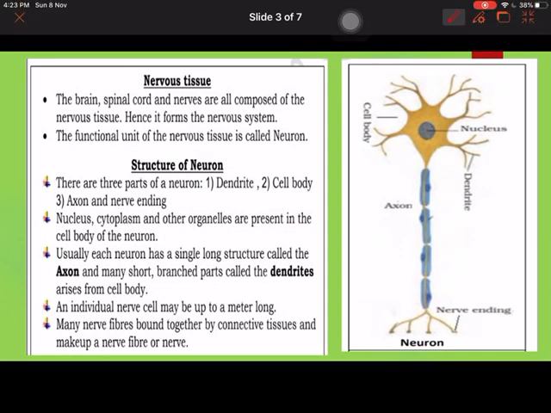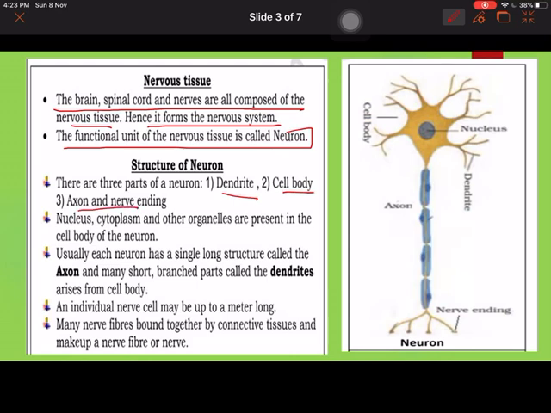So what is nervous tissue? The brain, spinal cord and nerves all are composed of nervous tissue, hence it forms the nervous system. The functional unit of nervous tissue is called neuron. Okay, there are three parts of neuron. You can see from the picture also: dendrite, cell body and axon. So this is the dendrite, this is your cell body, and this part is known as axon.